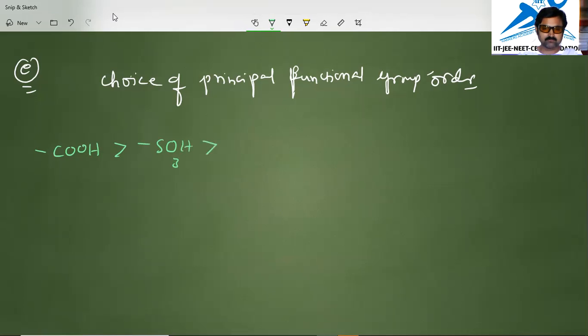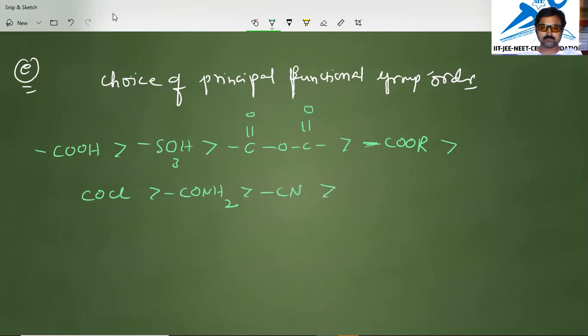After that, we have the anhydride functional group, then the ester, followed by COCl, followed by CONH2, followed by CN.